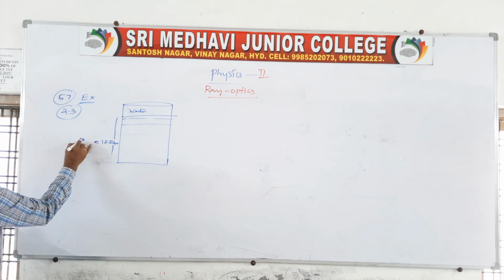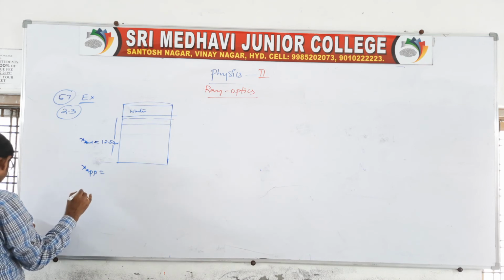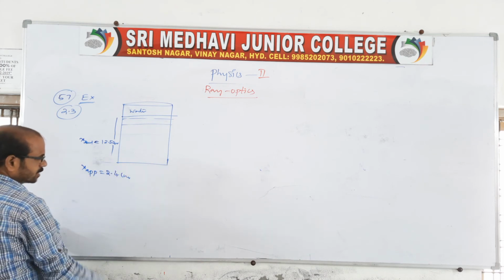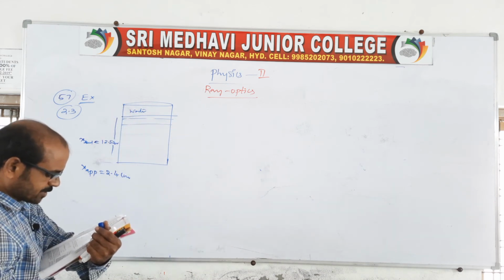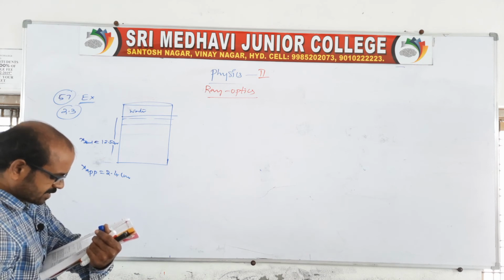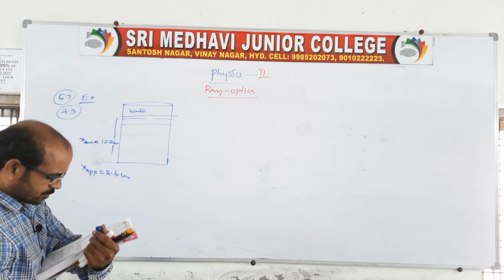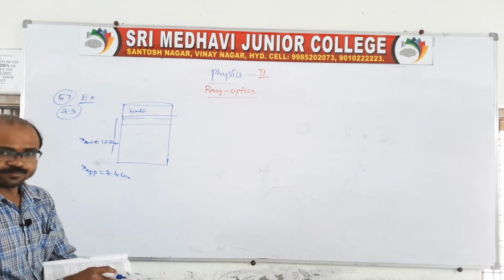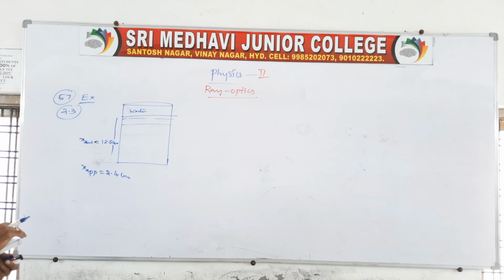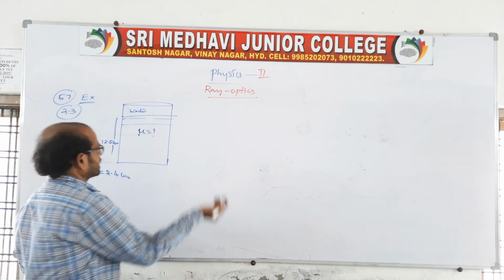Here the real depth is x real, and x apparent is given as 2.4 centimeter, as the needle lies at the bottom of the tank and is measured by the microscope. What is the refractive index of water? And if the water is replaced by a liquid of refractive index 1.63 up to the same height, what is the distance the microscope has to move to focus the needle again? So the question first asks the refractive index of water. There is a direct formula.